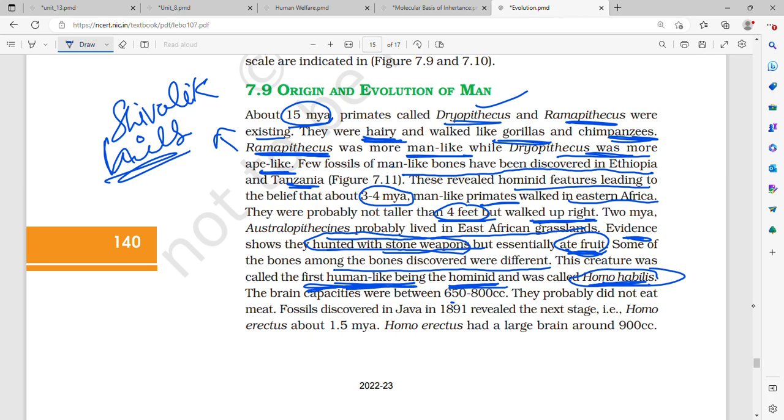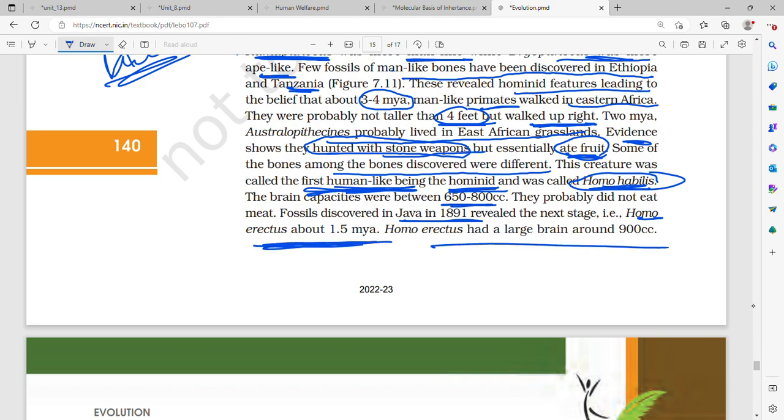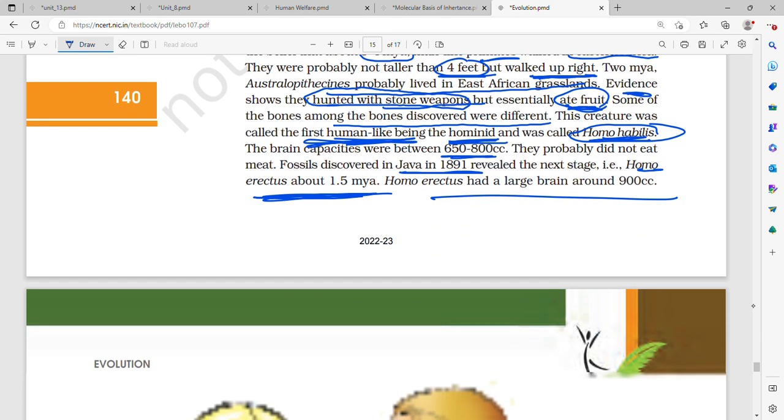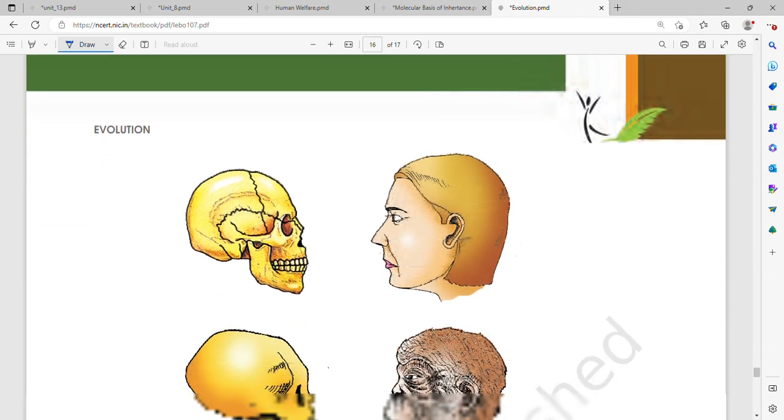The brain capacity of Homo habilis was 650 to 800 cc. They did not eat meat, and fossils were discovered in Java in 1891. Homo erectus, 1.5 million years ago. Homo erectus had a brain capacity of 900 cc. Homo habilis had 650 to 800 cc. Homo erectus had 900.